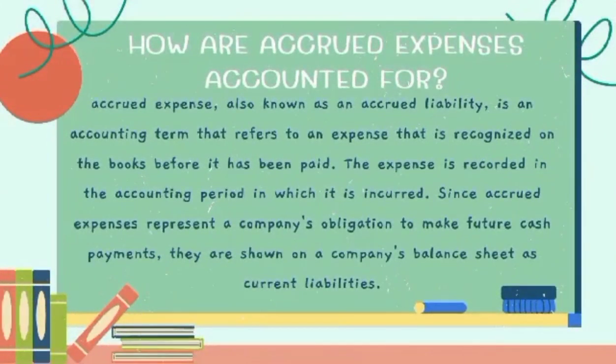So guys, how are accrued expenses accounted for? An accrued expense, also known as an accrued liability, is an accounting term that refers to an expense that is recognized on the books before it has been paid. The expense is recorded in the accounting period in which it is incurred. Since accrued expenses represent a company's obligation to make future cash payments, they are shown in the company's balance sheet as current liabilities. So guys, the short explanation for this is accrued expenses are current liabilities or the obligations of the company.